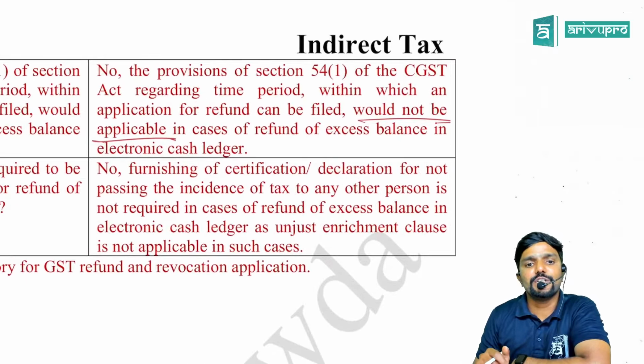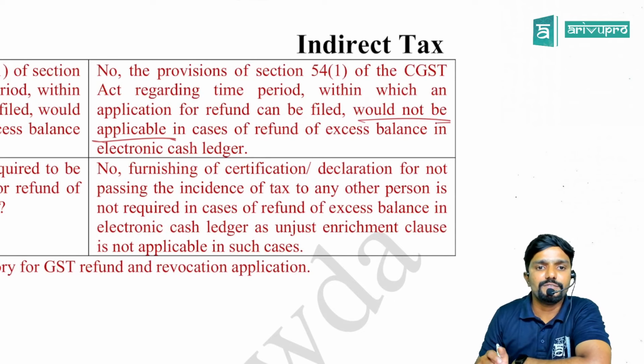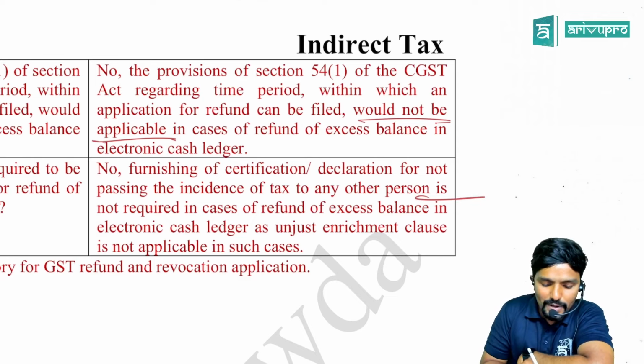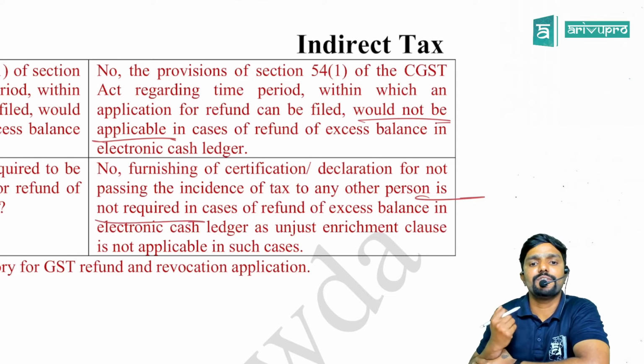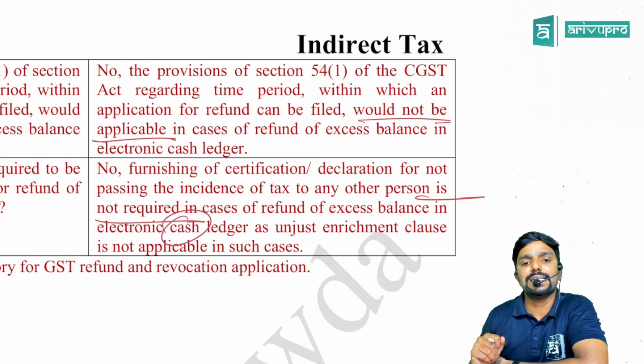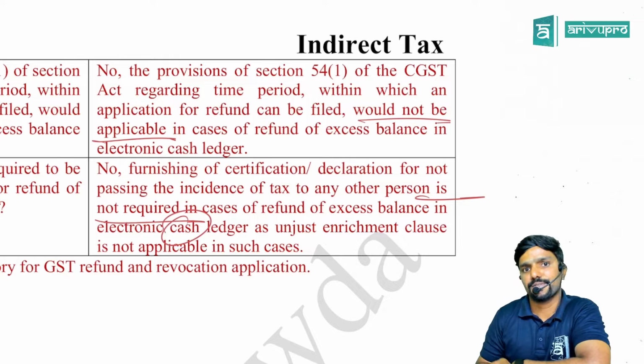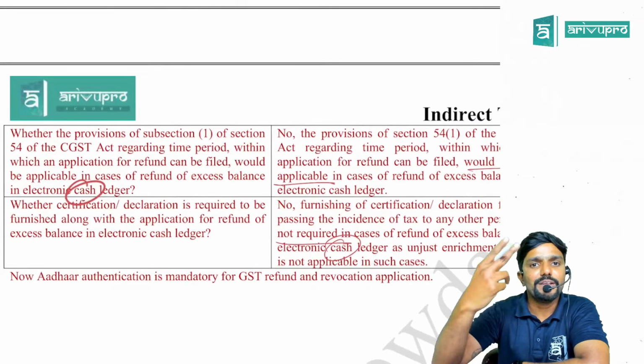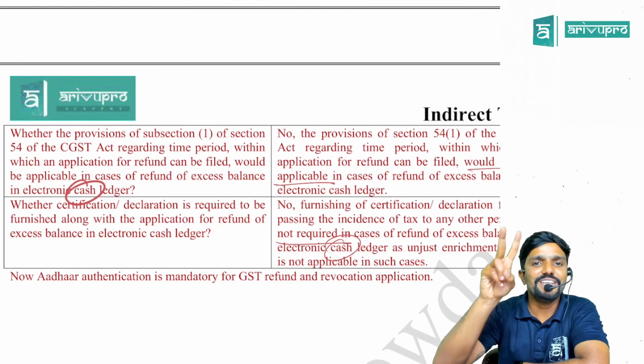No, furnishing of certification or declaration for not passing the incidence of tax to any other person is not required in cases of refund of excess balance in electronic cash ledger, as the unjust enrichment clause is not applicable in such cases, guys.